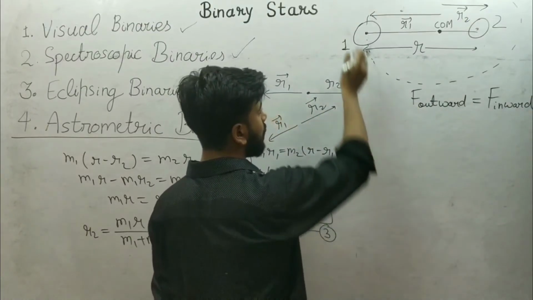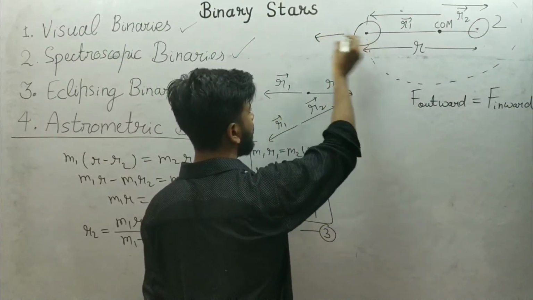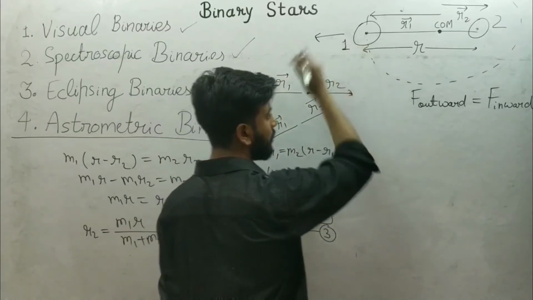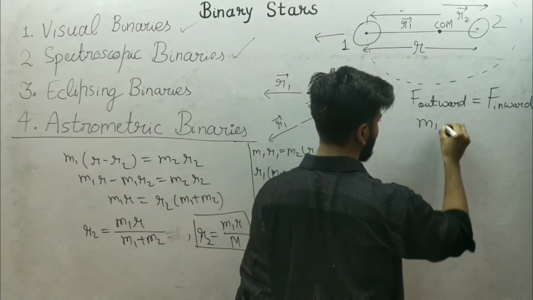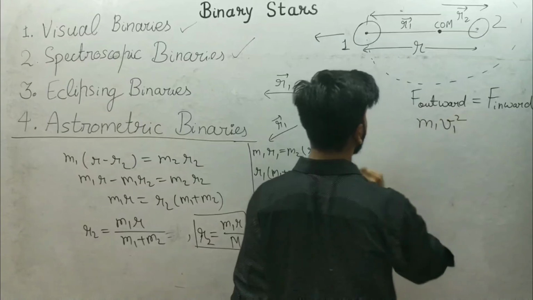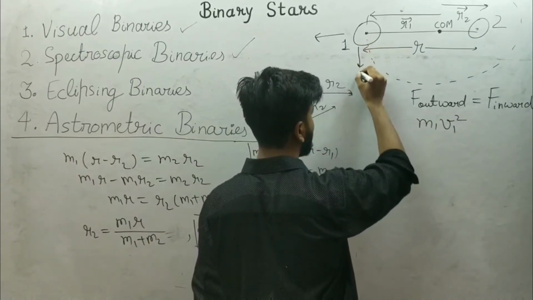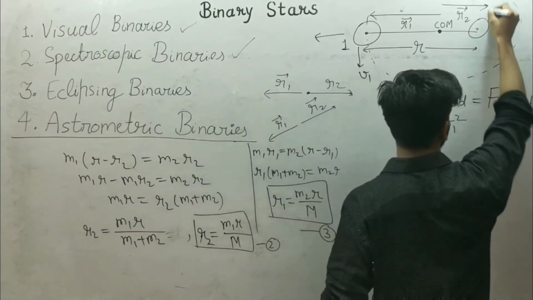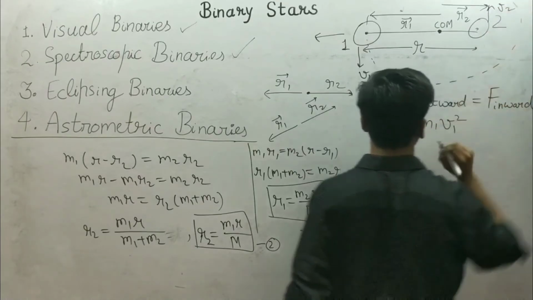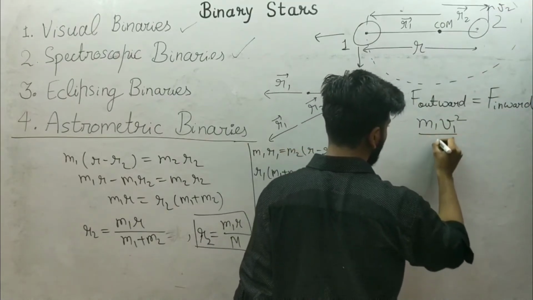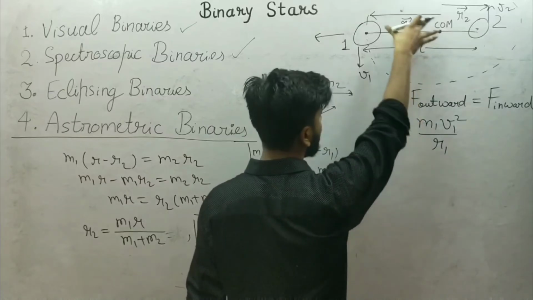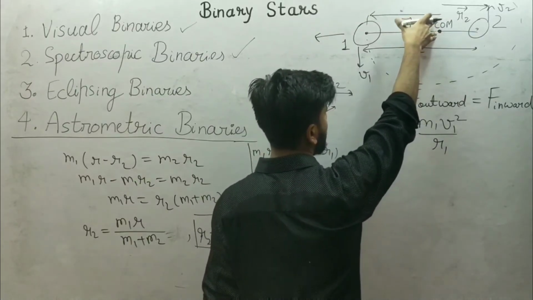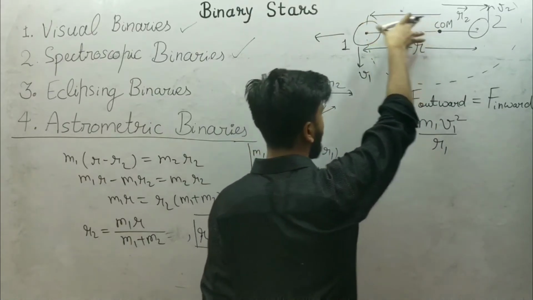And what will be the total outward force? It will be the centrifugal force, which is mass times velocity square. If I say the velocity of this star is v1 and the velocity of this star is v2, it is m v square upon r1, where r1 is the radius of its orbit.